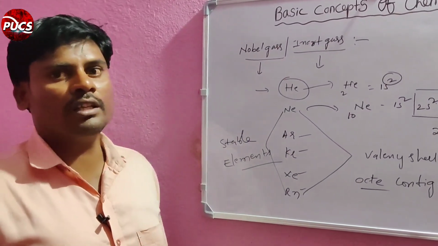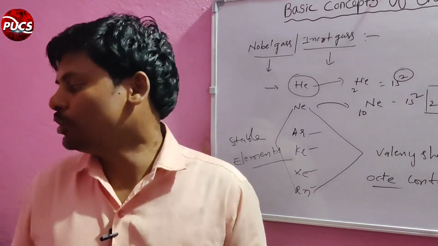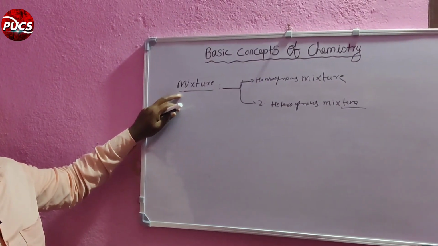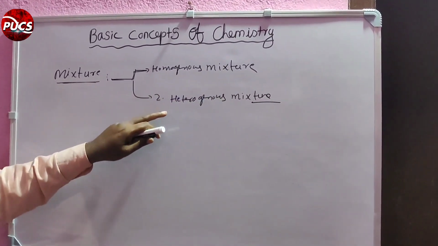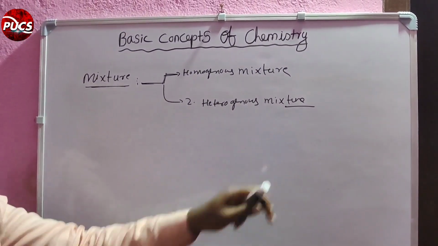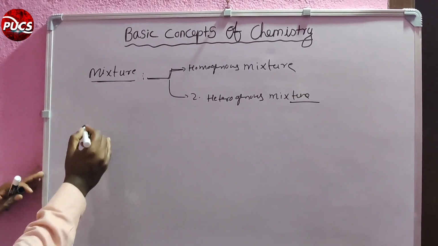Next we are going to discuss homogeneous and heterogeneous mixtures. Mixtures are classified into two types: one is a homogeneous mixture, the second is a heterogeneous mixture. First, homogeneous mixture.